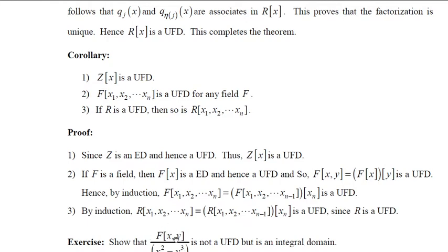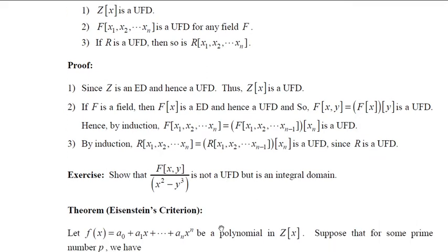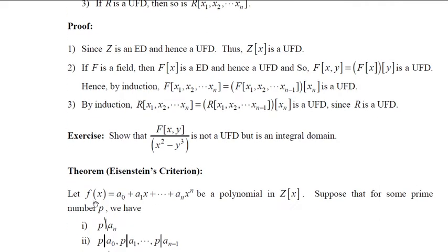Then this becomes an integral domain. And also you show that the factorization which exists in this polynomial ring is not unique. That's it. Then it is not a UFD. Now let's move on to the next theorem.